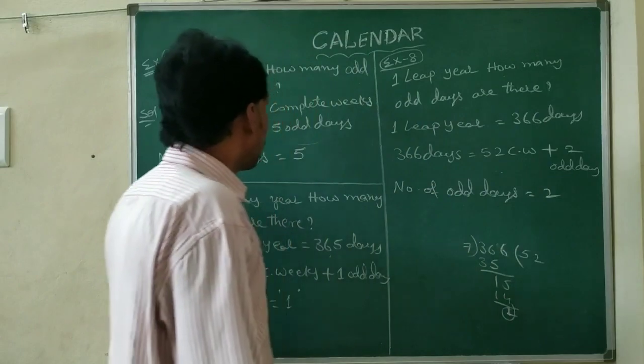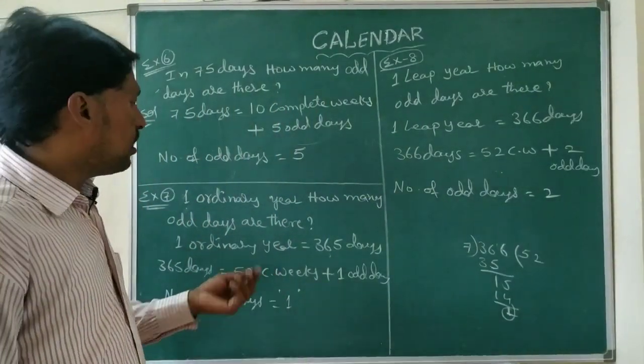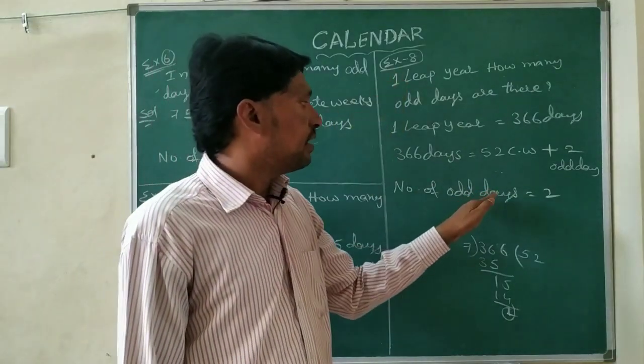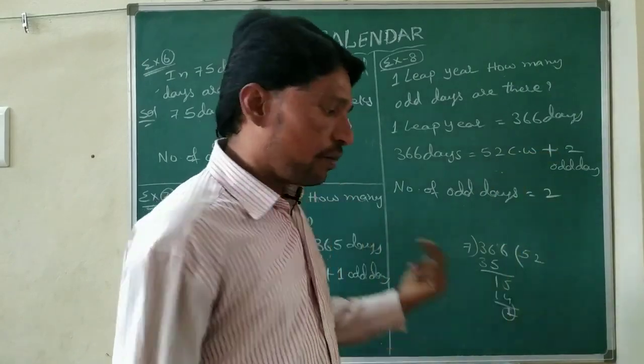So for one ordinary year, which is a non-leap year, we get 1 odd day. For a leap year we get 2 odd days. Some more examples.